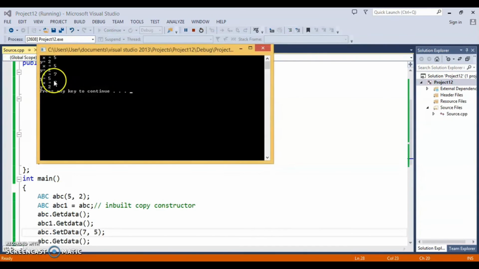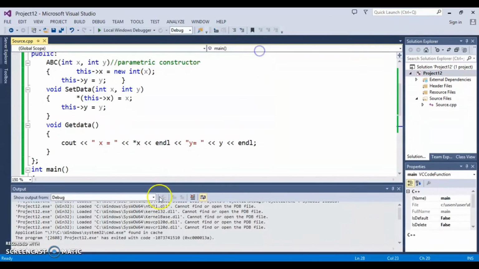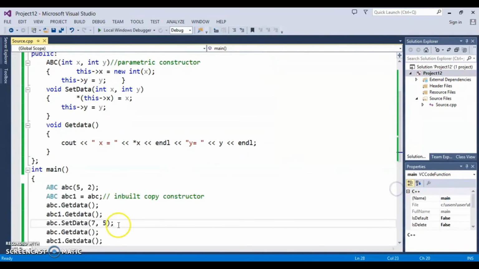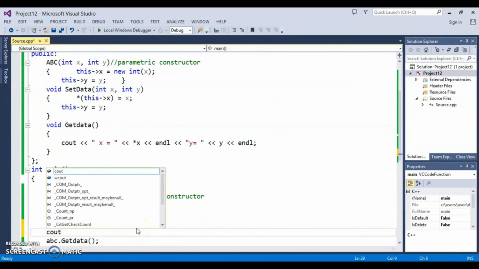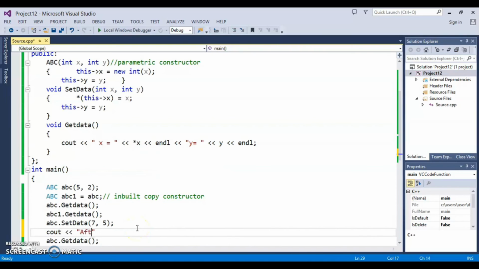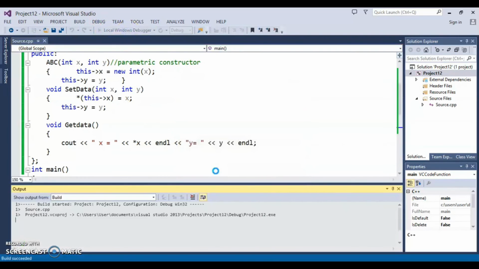See, both have 7 and 5. After changing ABC, both ABC and ABC1 have 7 and 5. Just a minute, let me write here, it will be clear. After calling set data, both ABC and ABC1 will have the same value, but logically it should not be there. We do not want to do that.